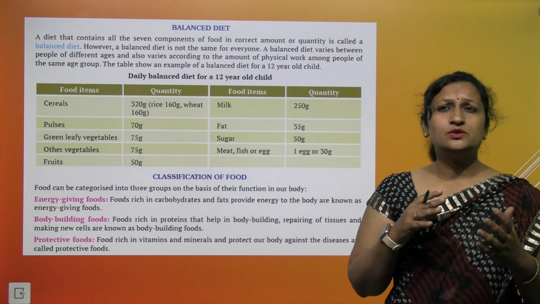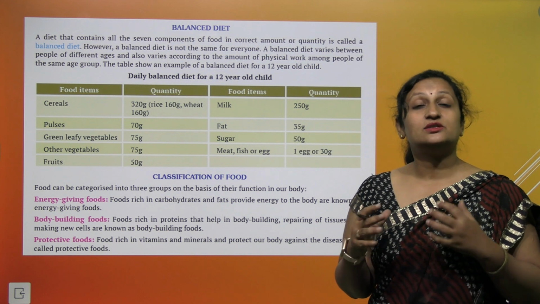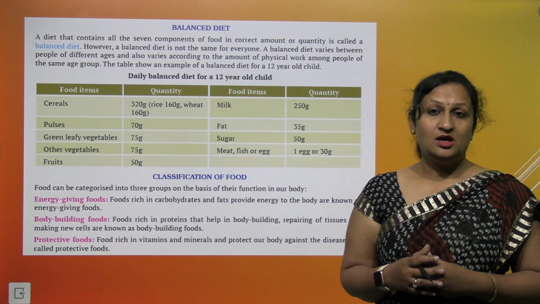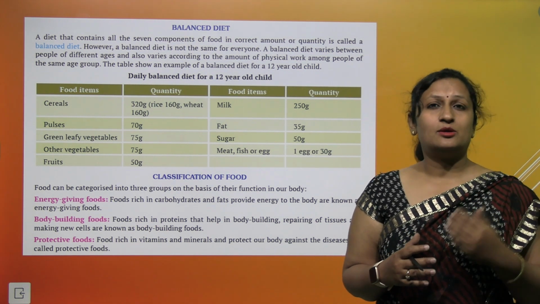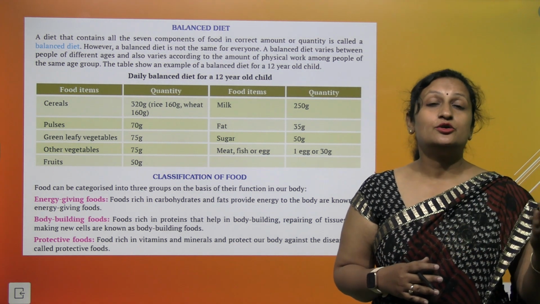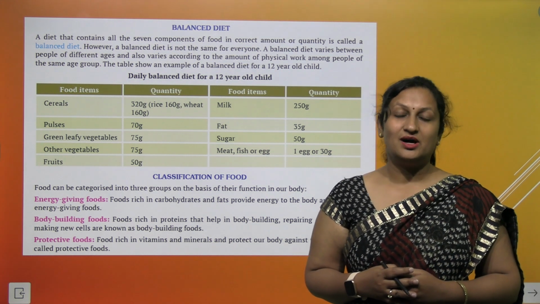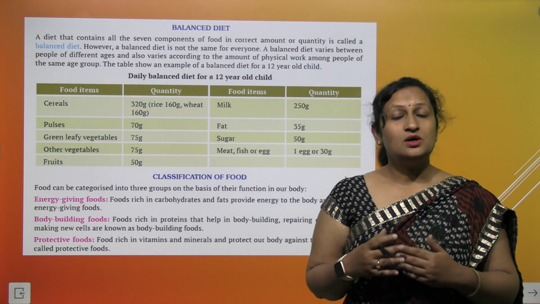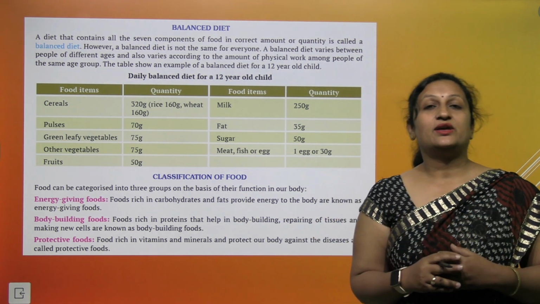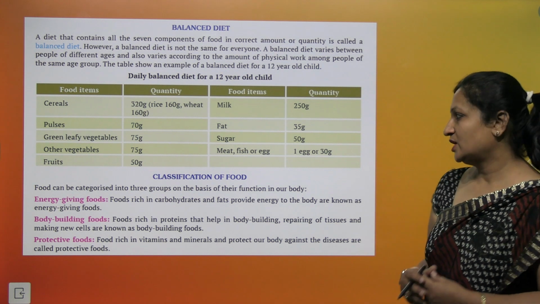So this diet is according to your age, your sex as well as the type of work you do. Growing children require more proteins in their diet so that their body can grow well. In old age, you don't require more carbohydrates or fats. So the diet should be according to your age, your gender and the type of work you do.